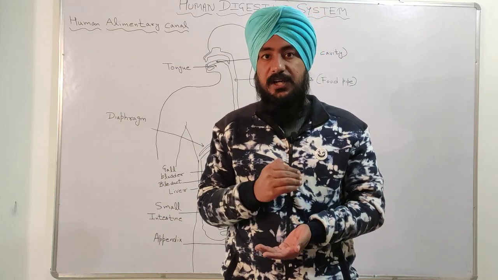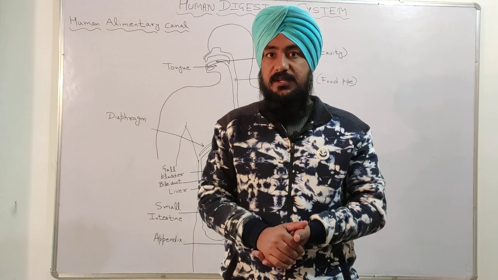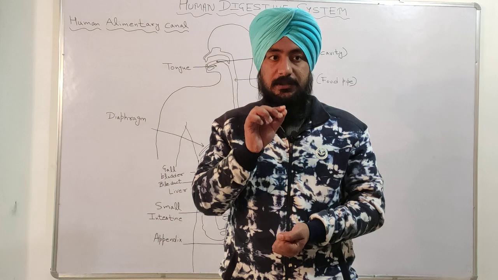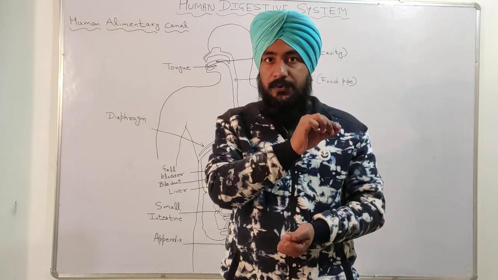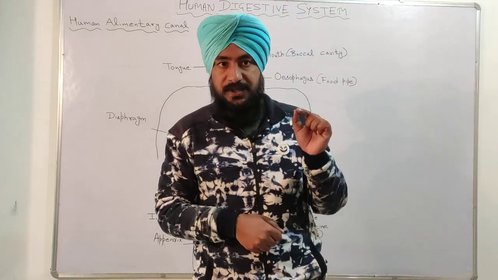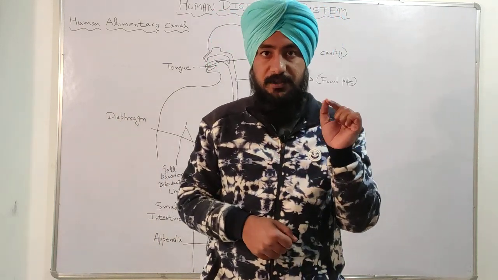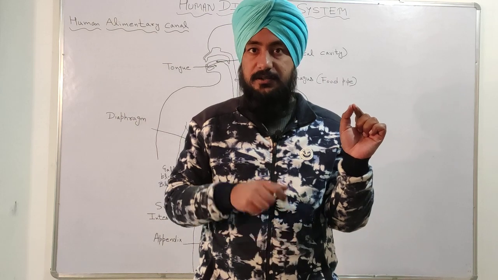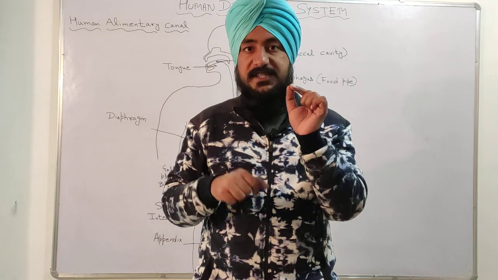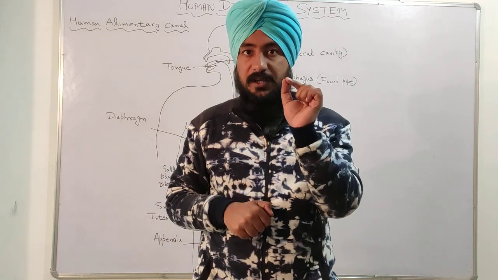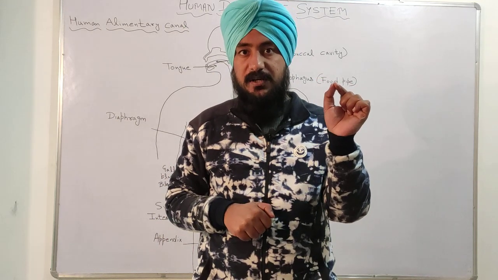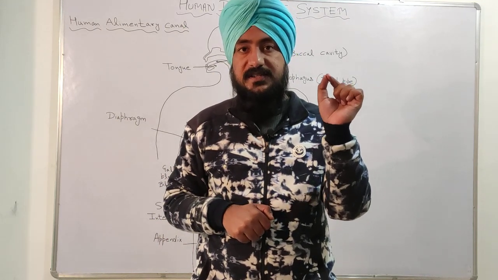So the salivary amylase, which is present in the saliva, converts the carbohydrate of our food into glucose. So this is the first step of digestion in which carbohydrate is converted into glucose with the help of salivary amylase, which is an enzyme present in the saliva, and that saliva is secreted by the salivary gland.